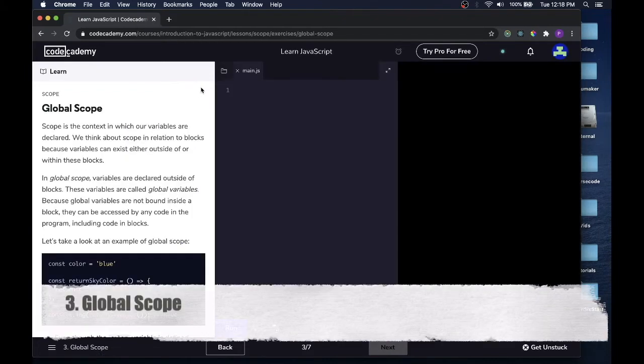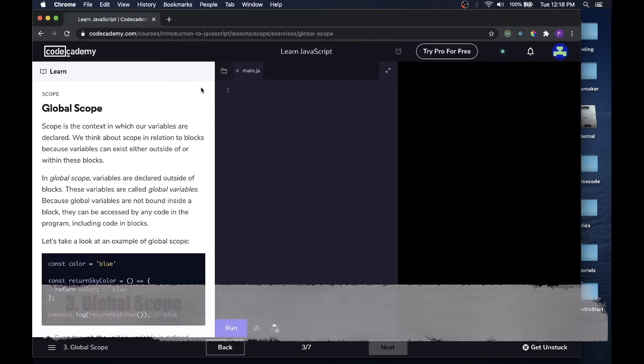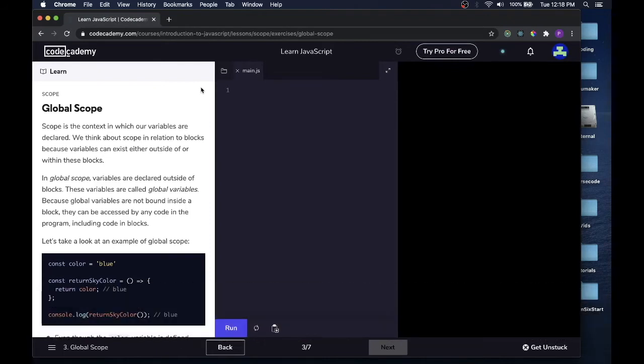Global scope. Scope is the context in which our variables are declared. We think about scope in relation to blocks because variables can exist either outside of or within these blocks. In global scope, variables are declared outside of blocks. These variables are called global variables. Because global variables are not bound inside a block, they can be accessed by any code in the program, including code in blocks.